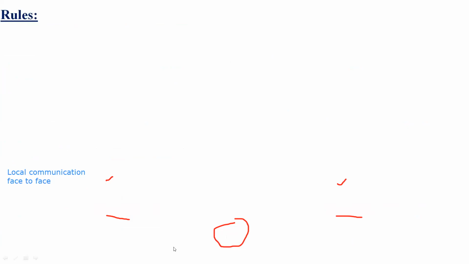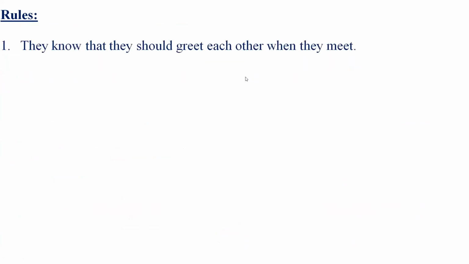Let's see that they have certain rules. There are certain rules that both Maria and Anne should follow. The very first rule is that they should greet each other when they meet. This is a very common sense and simple rule that we follow every day.